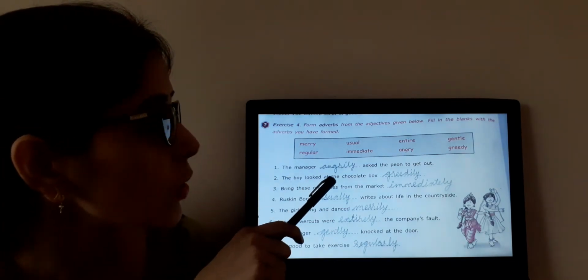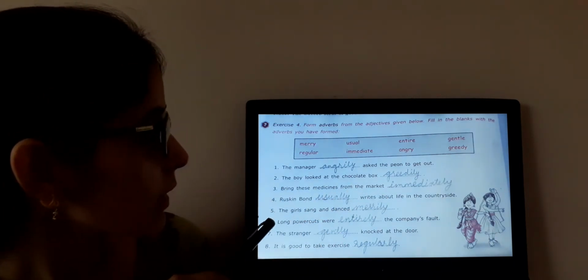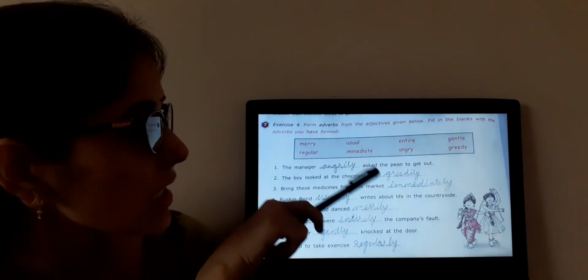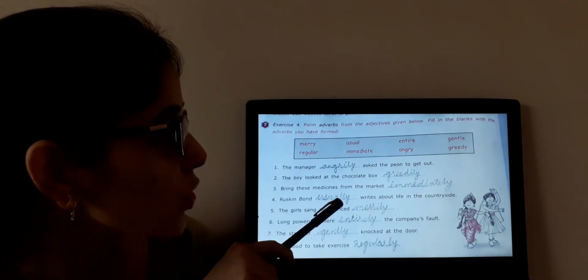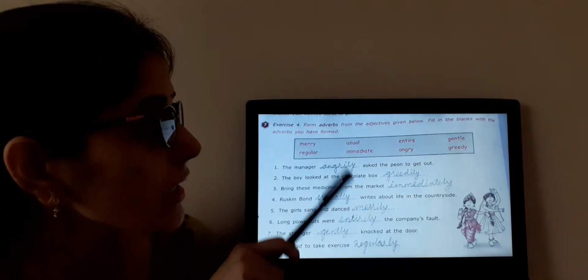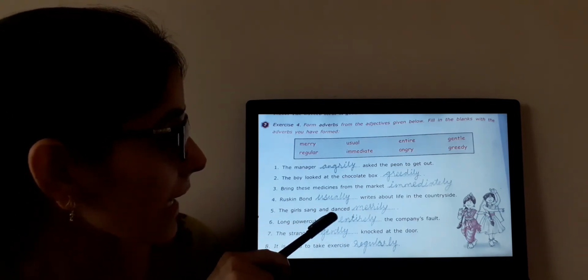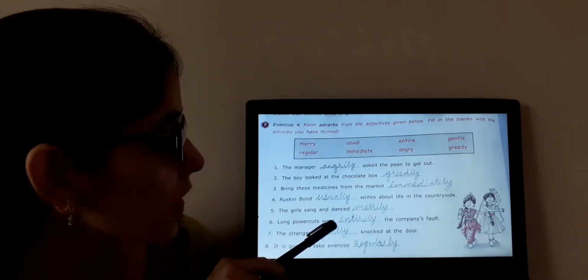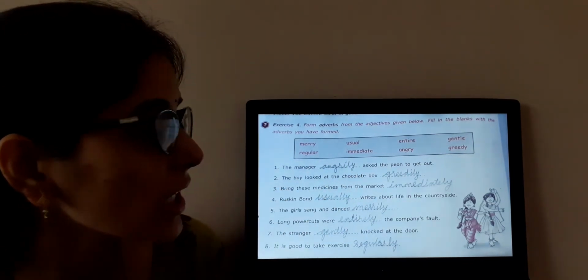Number second, the boy looked at the chocolate box greedily. So we are going to add ily here. Bring these medicines from the market immediately. You can see the word here immediate and we will convert it into immediately. Number third, Ruskin Bond usually writes about life in the countryside. You can see the word usual here, we will convert it into usually, double l you can see here. The girls sang and danced merrily. Next one, the long power cut was entirely the company's fault. You can see the word here entire.